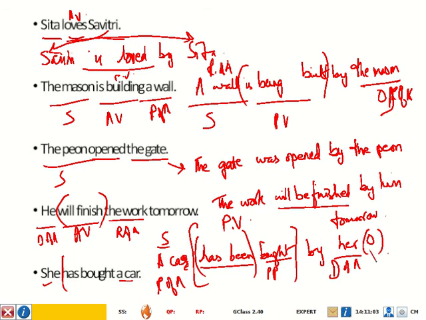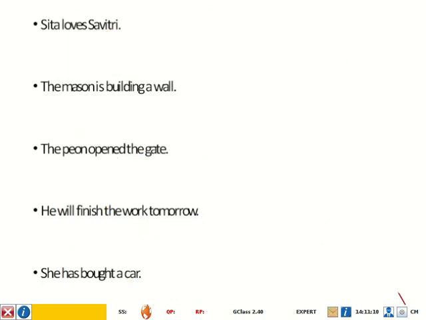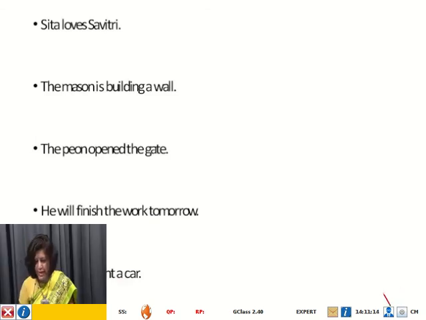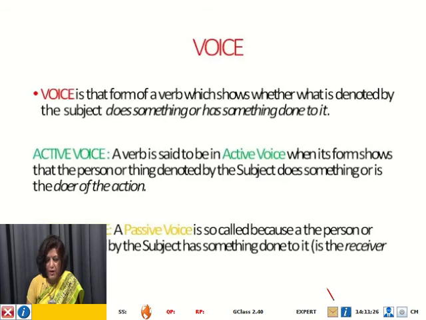Okay, with this, this lesson will be continued later on. So we will end our lesson here. We'll do a quick recap before that. So what is voice? Voice is the form of the verb which shows whether what is denoted by the subject does something or has something done to it.